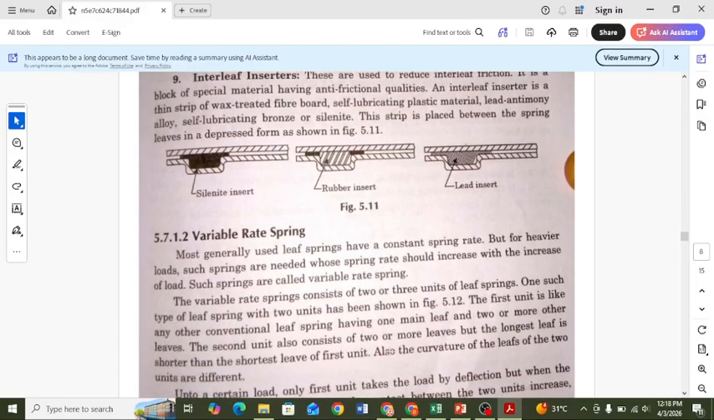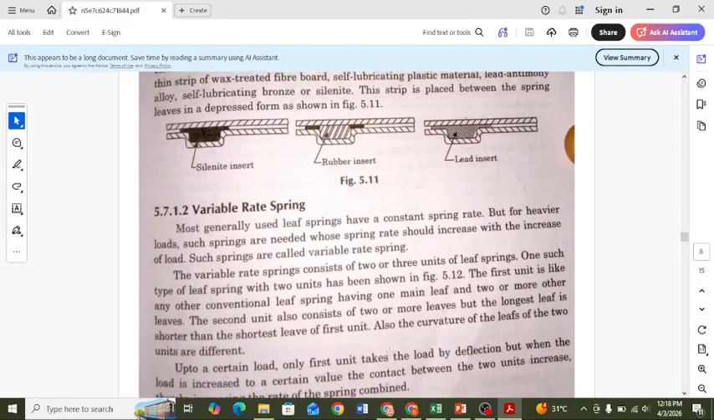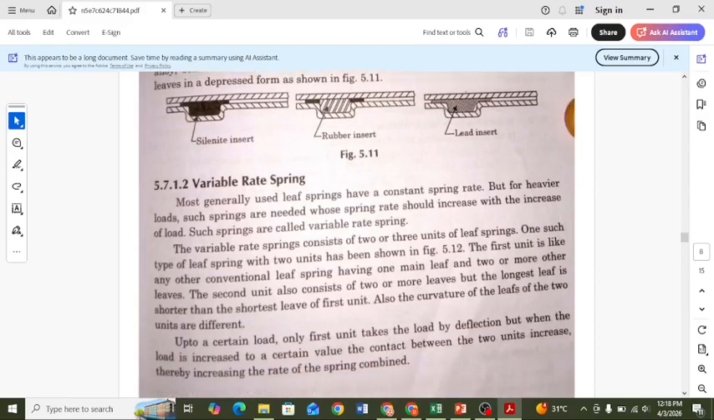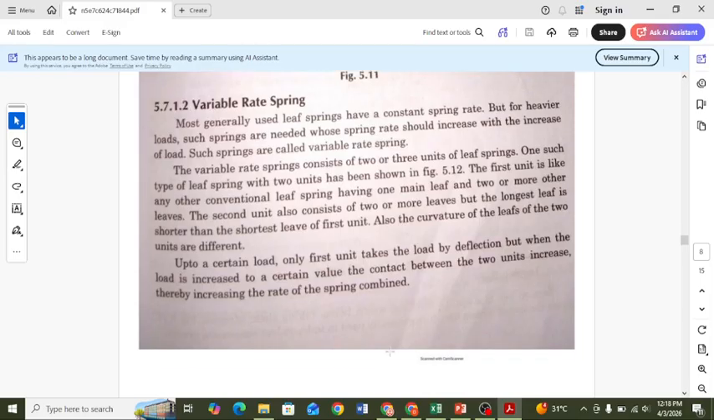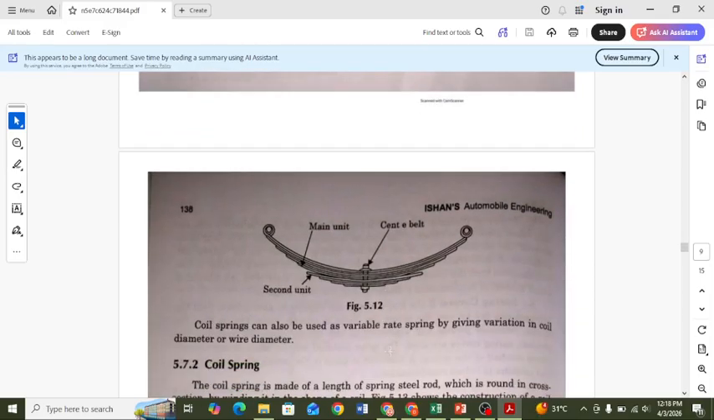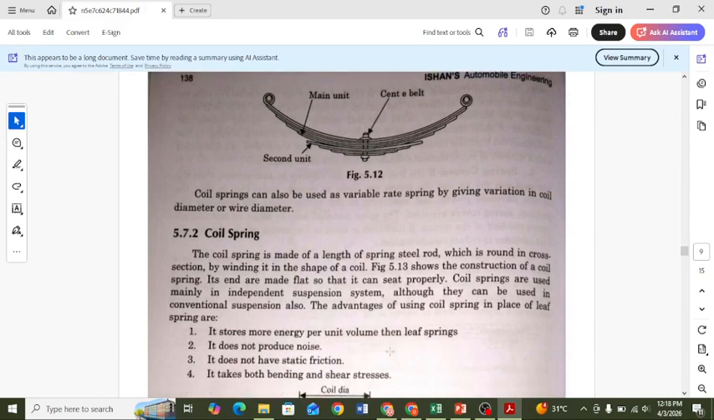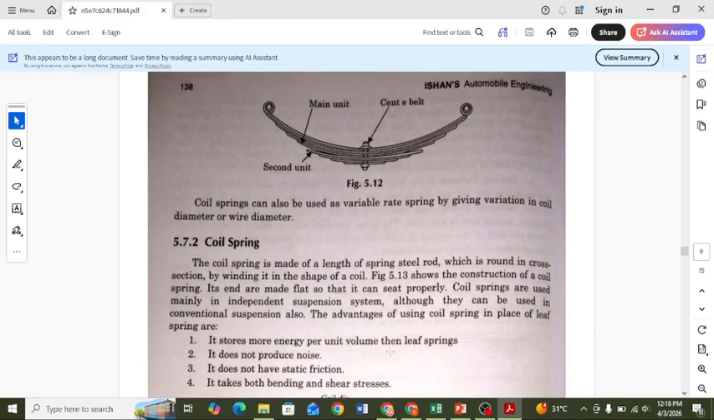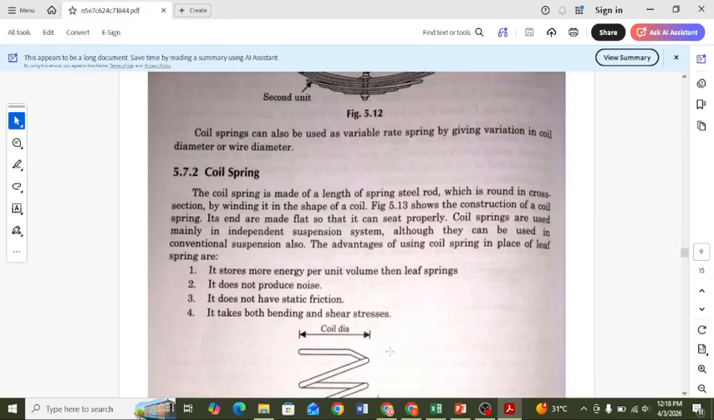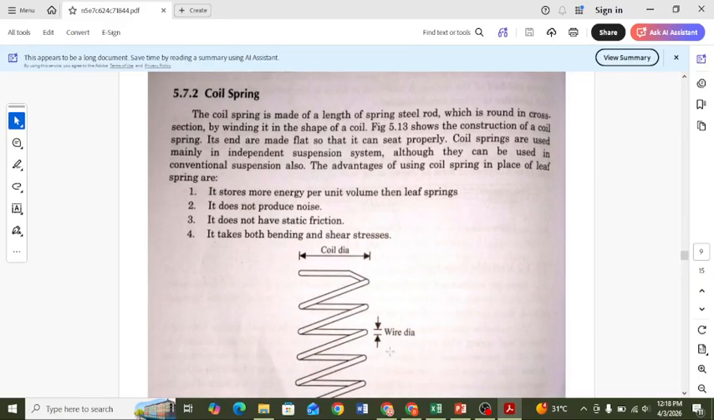These inserts are rubber inserts and lead inserts. So the variable rate spring is here. The coil spring can also be used as a variable rate spring by varying the coil diameter and the wire diameter. So the next is the coil spring.